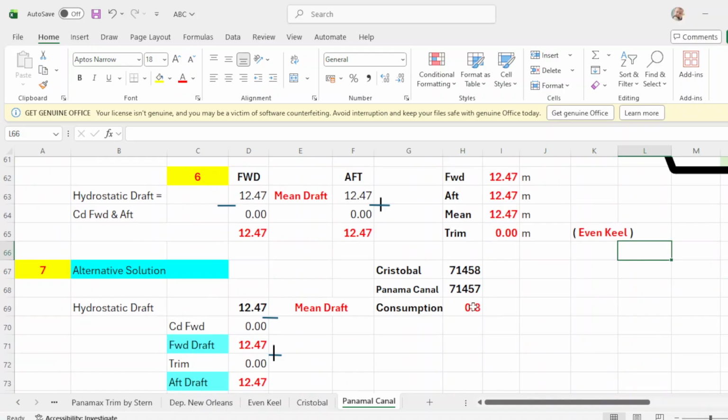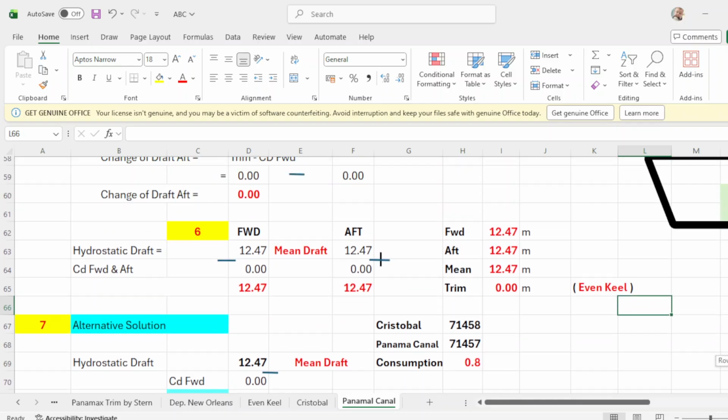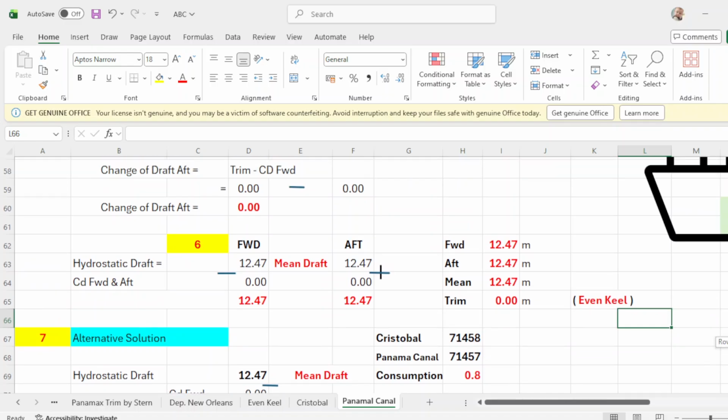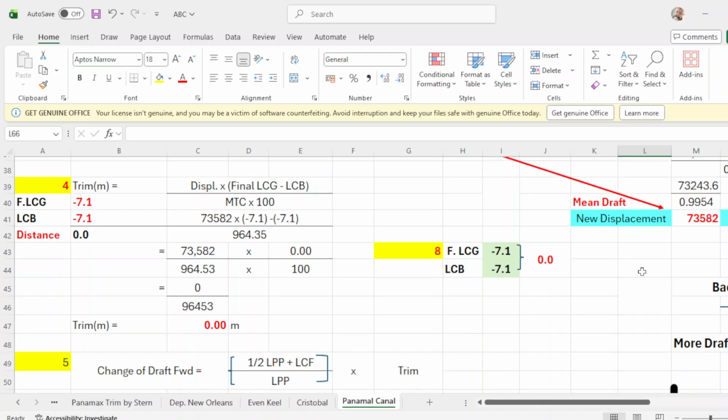There's a consumption of fuel or diesel oil of 0.8 metric tons. Okay, that is number 6, number 7. So we go to number 8.